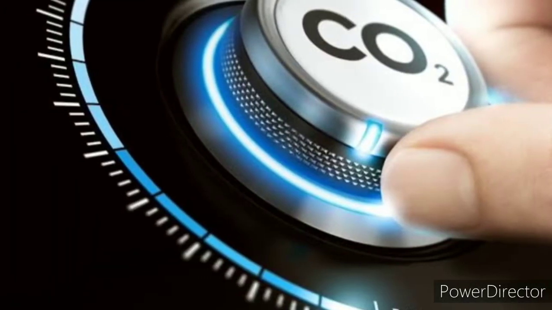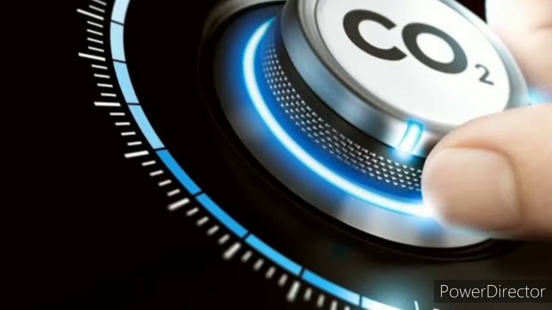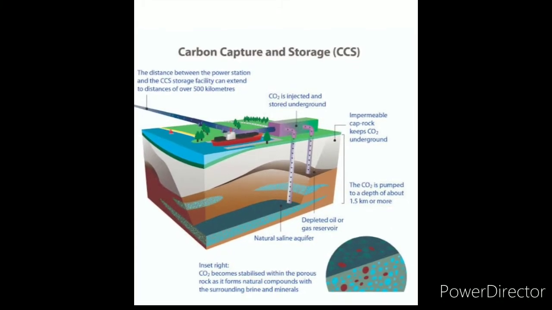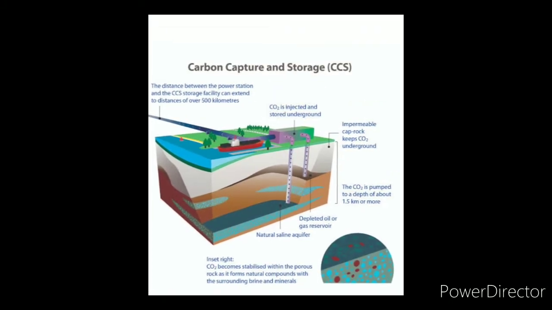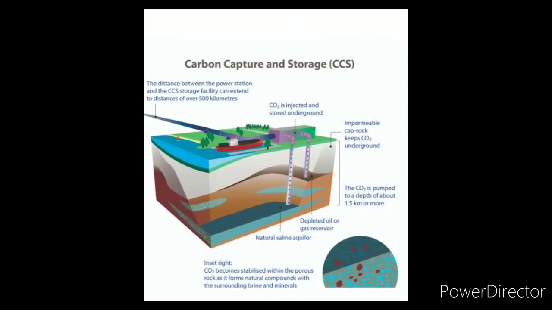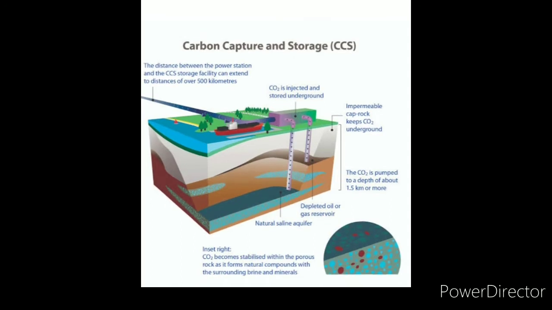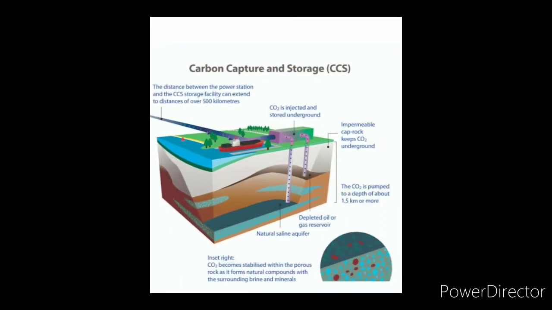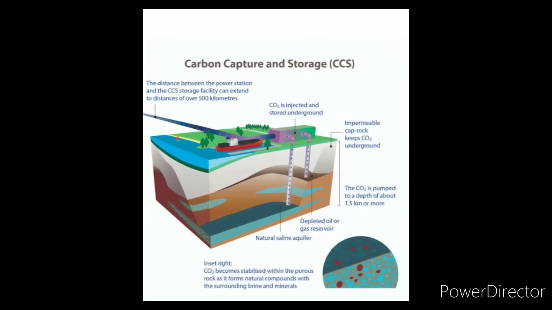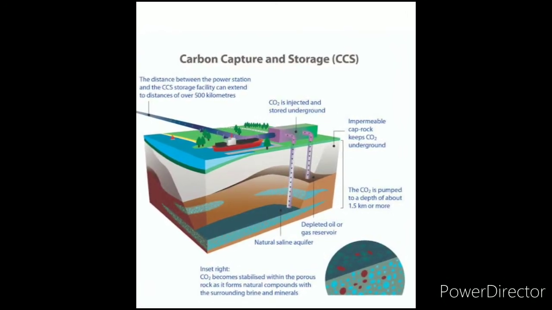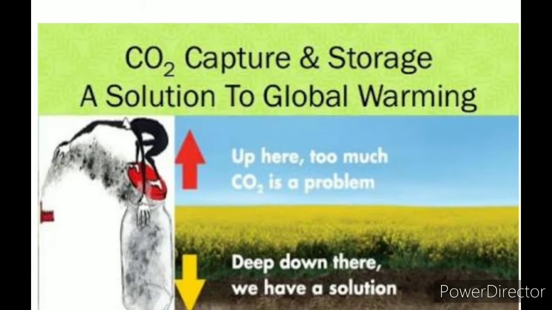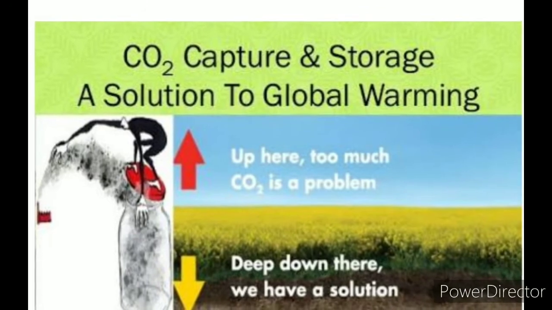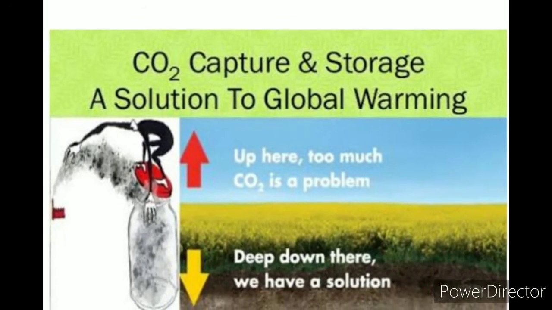First one is carbon capture and storage, CCS. Carbon capture and storage is a technology of capturing carbon dioxide and injecting it deep into the underground rocks at a depth of 1 kilometer or more, and it is an approach to mitigate, that is reducing global warming by capturing carbon dioxide from large point sources such as industries and power plants and subsequently storing it instead of releasing